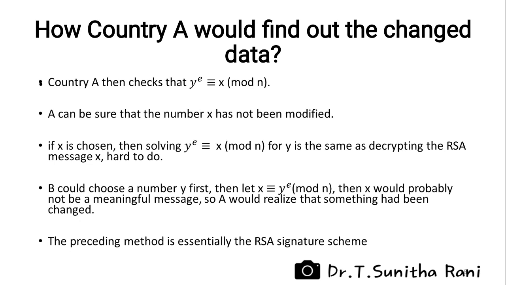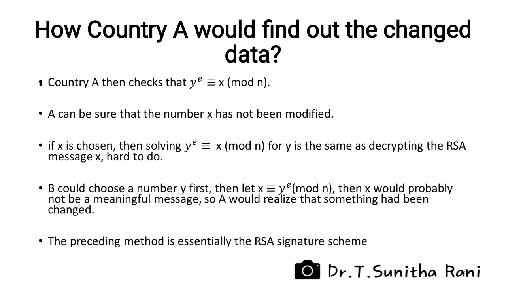A checks that Y to the power of E is congruent to X mod N. If so, A can be sure that the number X has not been modified. If X is chosen, then solving Y to the power E congruent to X mod N for Y is the same as decrypting the RSA message X, and this is believed to be hard to do.